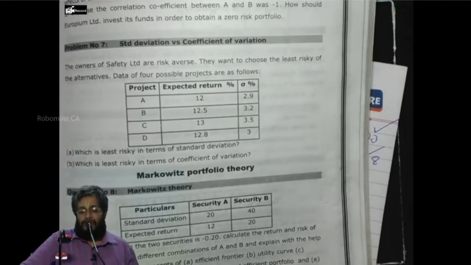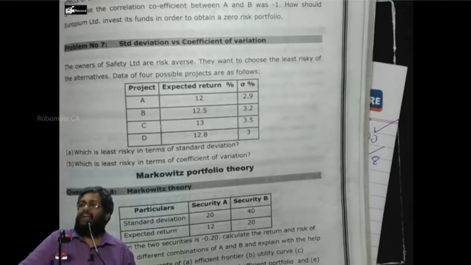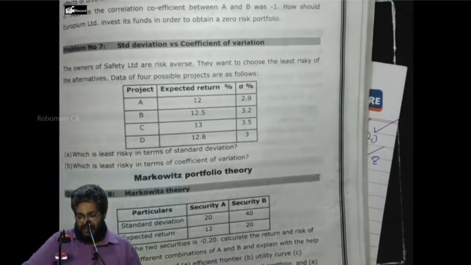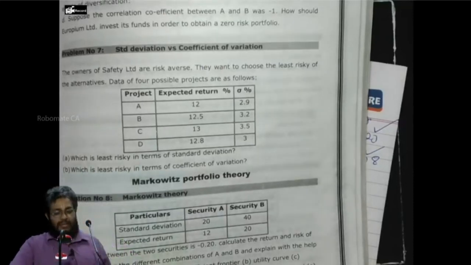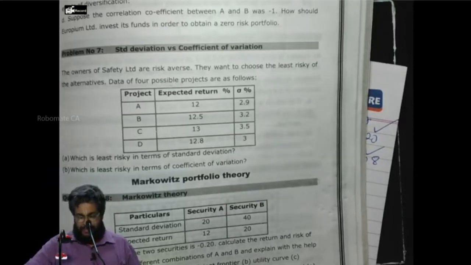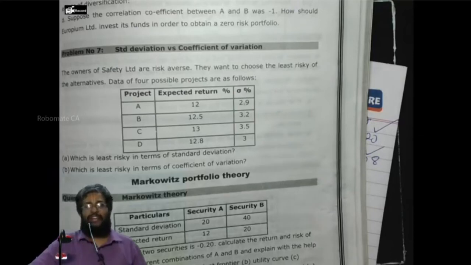Part A. In terms of standard deviation, A is the least risky project because of its lowest sigma, because of its lowest standard deviation. Can I proceed?